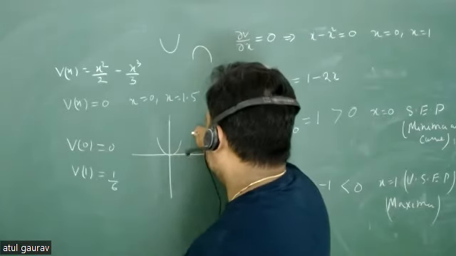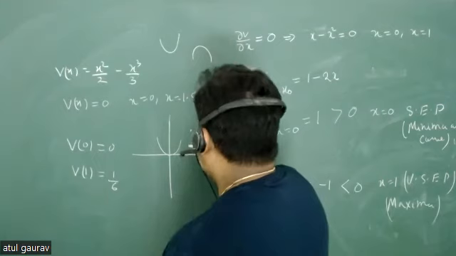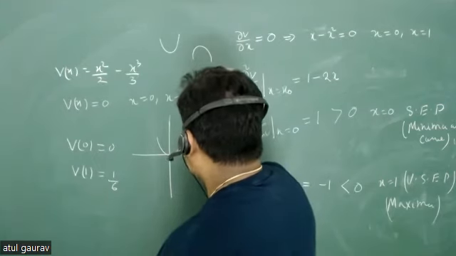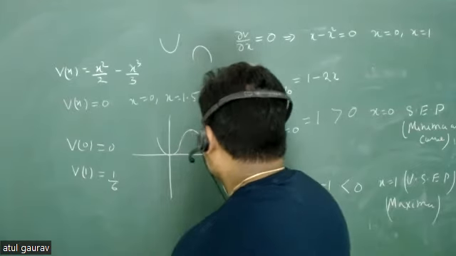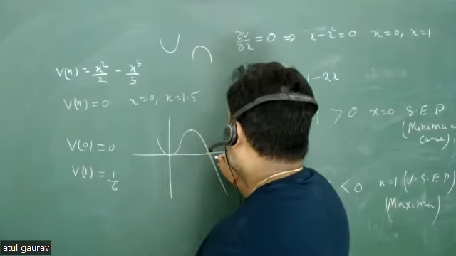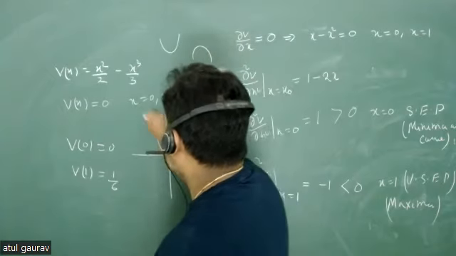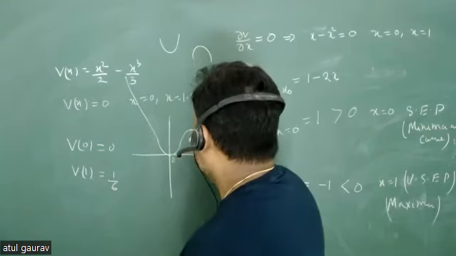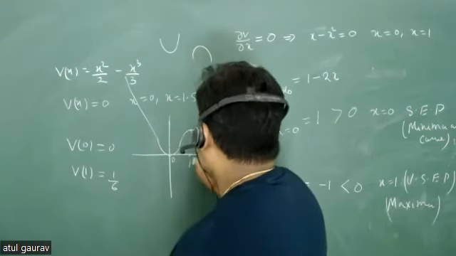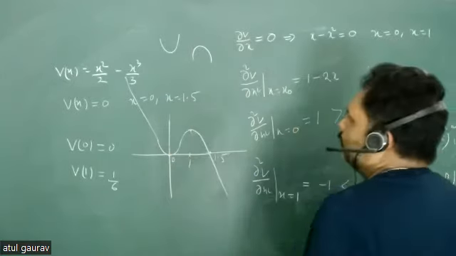So let us assume there is 1/6 or so here. Then it will go downward. It will go something like this, and again it will go downward. What will be this point? 1.5. Very good. So now you can just go like this. You can have this type of potential. So this will be 0, this will be 1, and this will be 1.5. And this is your potential. You can easily plot it.